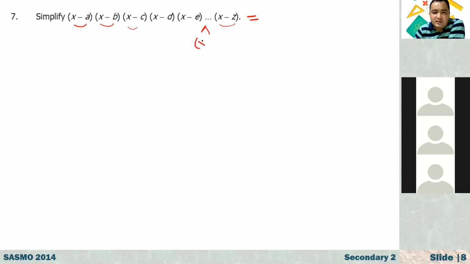And somewhere here, what do we have? Also, we have something like this, right? X minus x, dot, dot, dot. What is x minus x? That's equal to 0. 0 times anything is equal to 0. I hate this question. What's the point of having a question with 0?